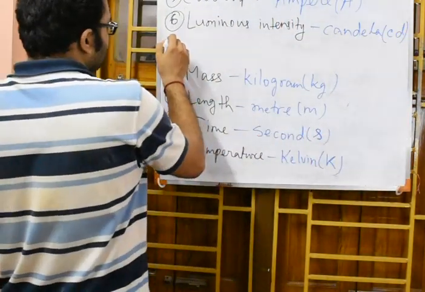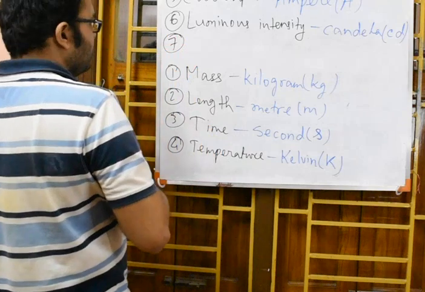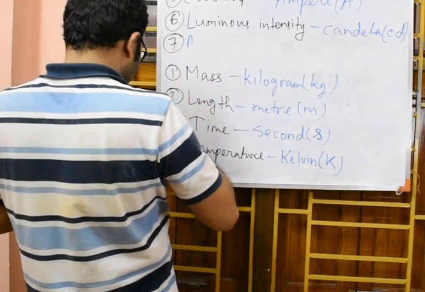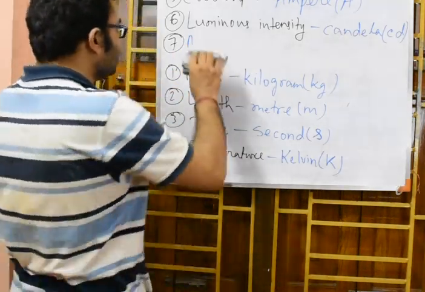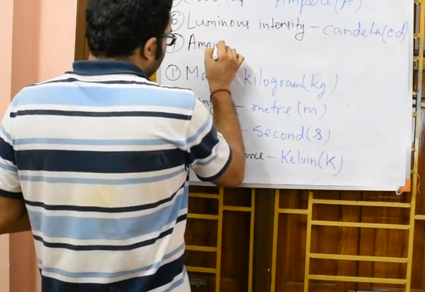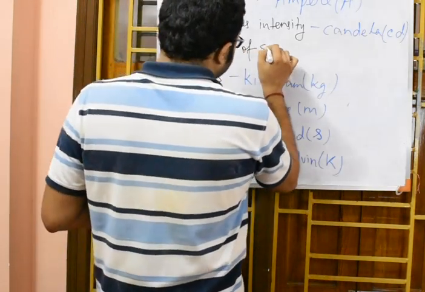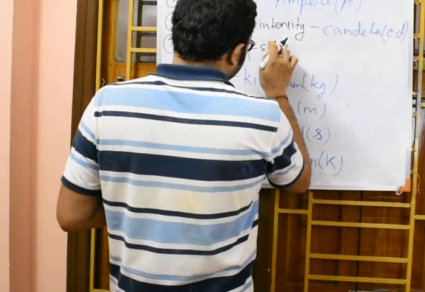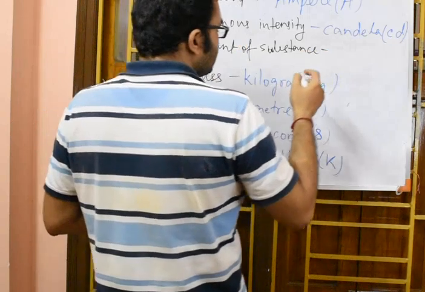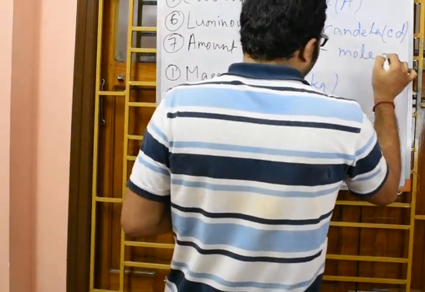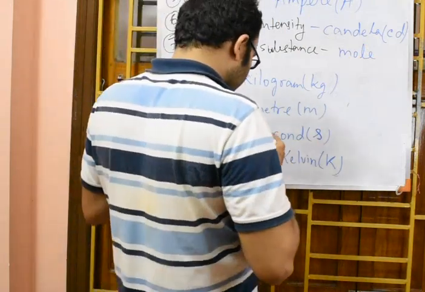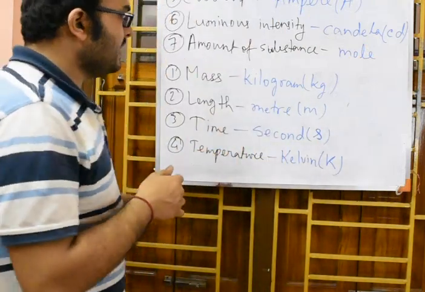And the seventh one, I think all of you have remembered, was the amount of substance. The unit assigned is mole. Note the short form: in short we write MOL. So it is rather not a short form. You may use MOLE, mole.